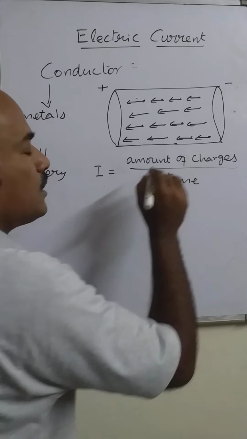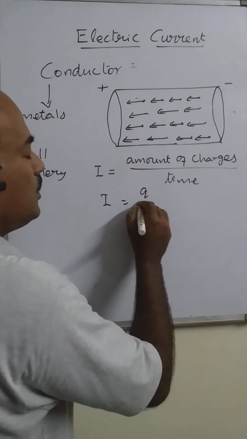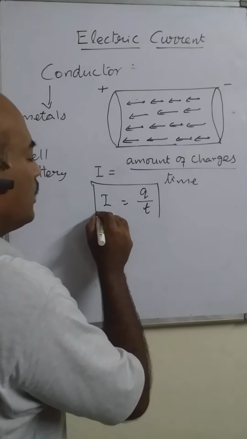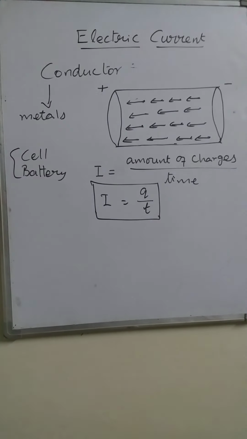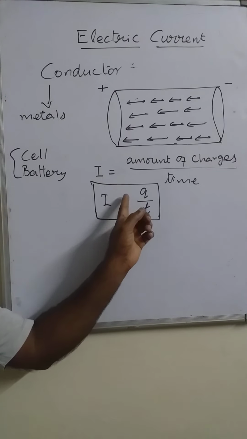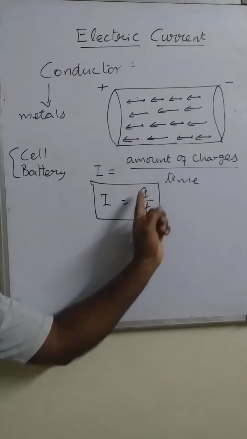Simply, mathematically, we can use the term Q upon T. This is the simple formula for the electric current. So the electric current is defined as the amount of charge flowing through a conductor per unit time.